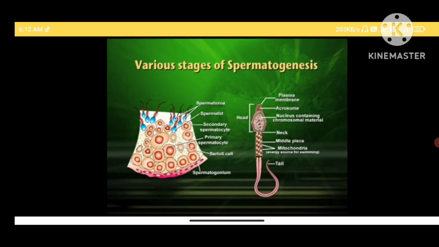Here you can see spermatogenesis going on. On the upper side you see spermatogonia, primary spermatocyte, secondary spermatocyte, spermatid, and then the sperm. On the right side you see the sperm: head, middle piece and tail. The head is conical, with the acrosome which helps in penetration.